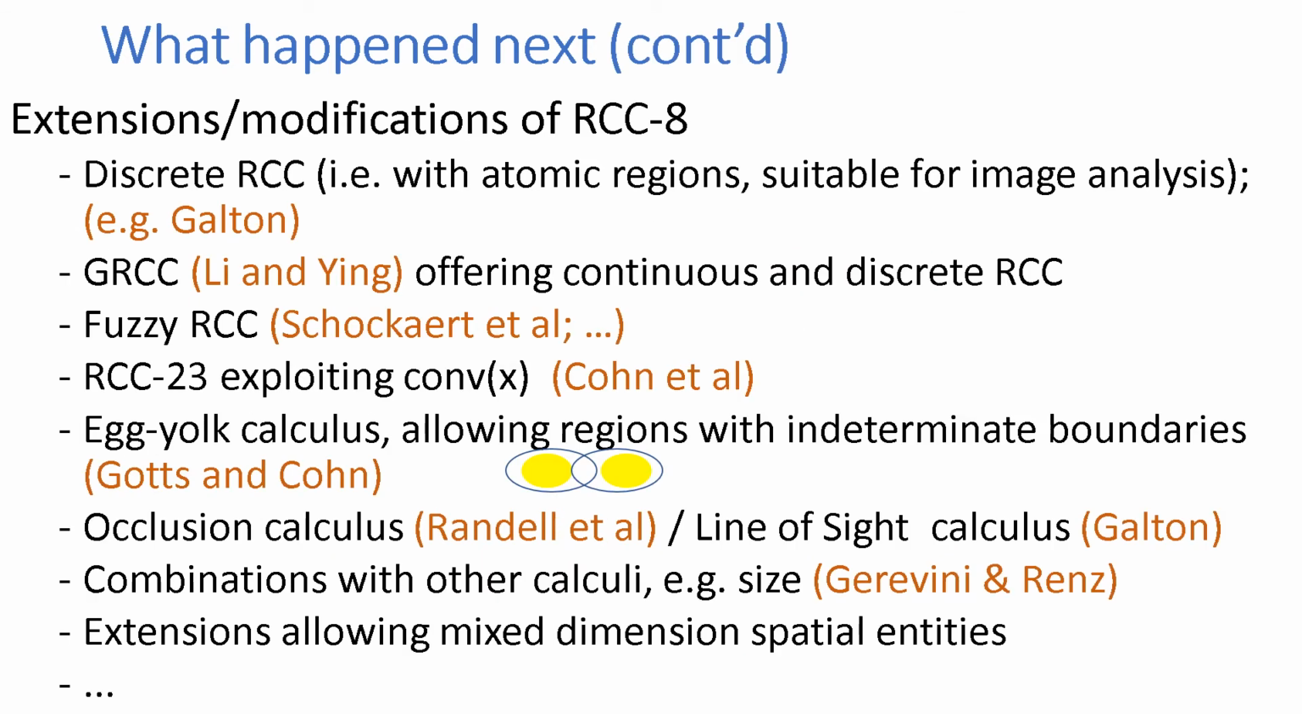People worked on many extensions and modifications of RCC: a discrete version with atomic regions, which we had already started to look at in the KR92 paper, a version which combined that with a continuous one, the generalized region connection algebra, and various fuzzy RCCs. We extended the work on convex hull to come up with a calculus with 23 JEPD relationships. We came up with an extension, the 8-egg yolk calculus, which in one version came out with 46 JEPD relationships and allowed us to talk about regions with indeterminate boundaries. There were other extensions, as you can see here as well, for example, the occlusion and line of sight calculi.